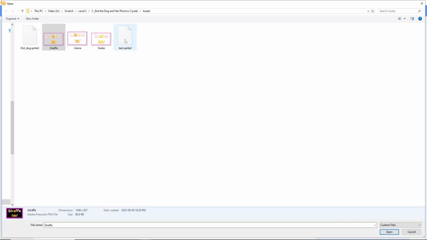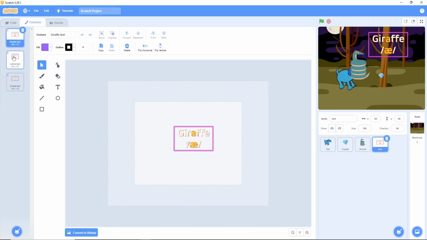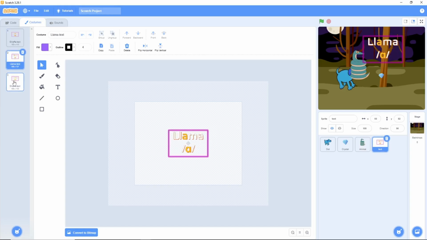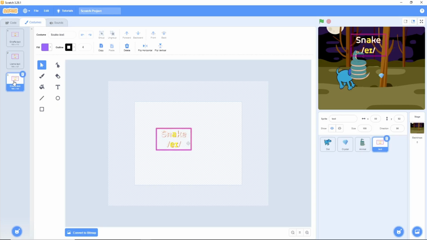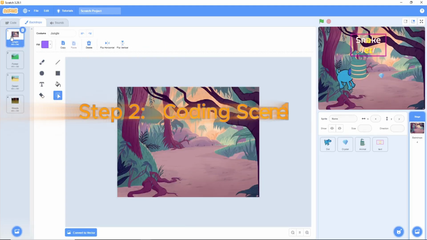4. Text sprites. We'll upload a sprite named Text. It has 3 costumes: giraffe text, llama text, and snake text, which will be used to display the phonetic sounds of A. All set up.